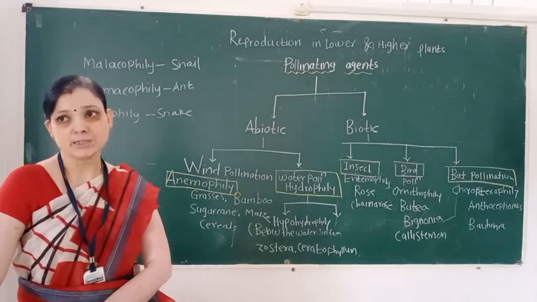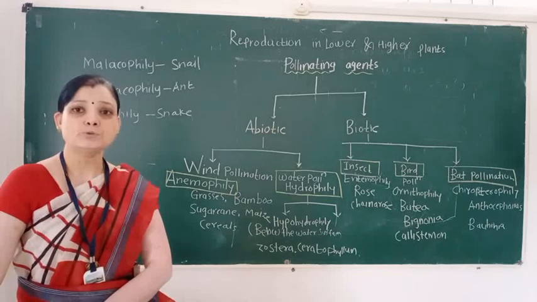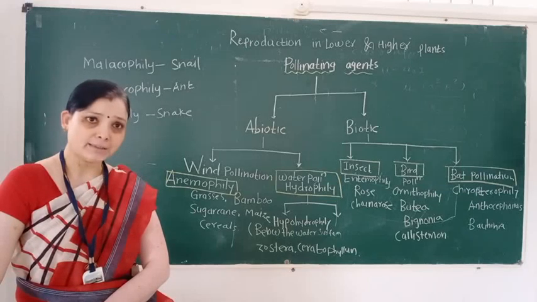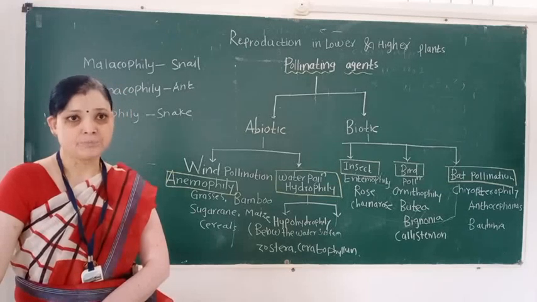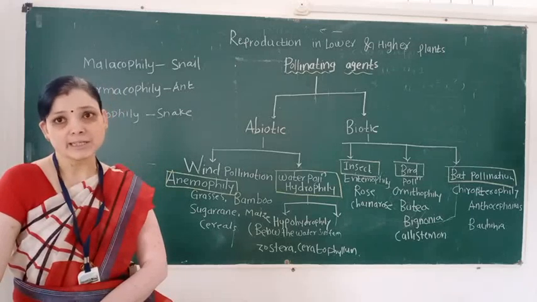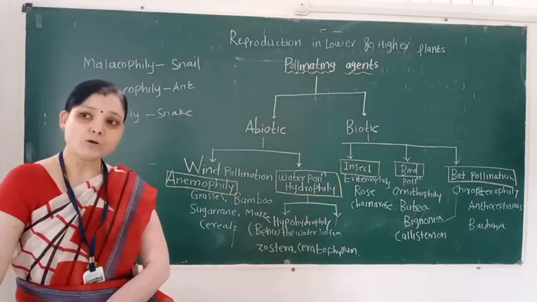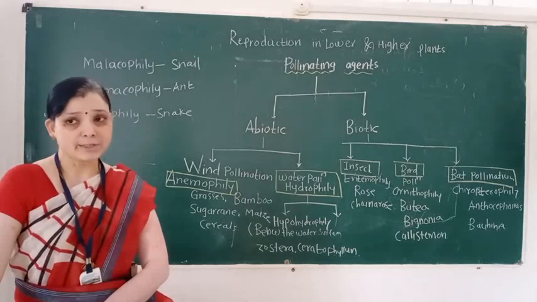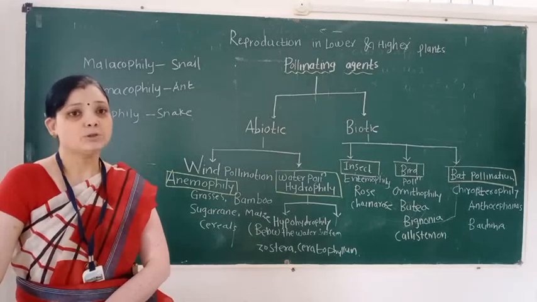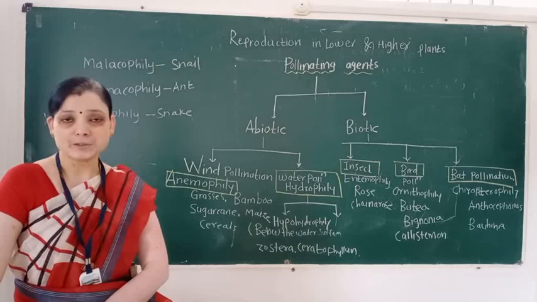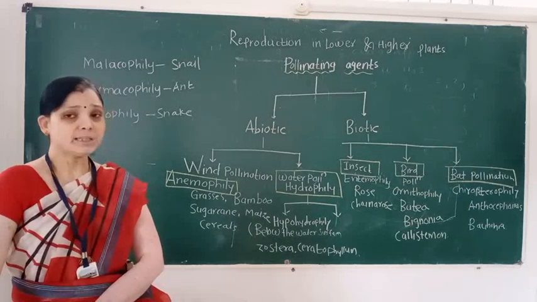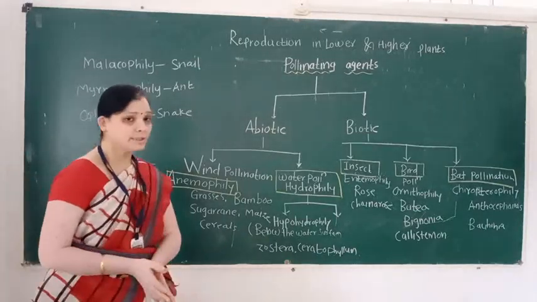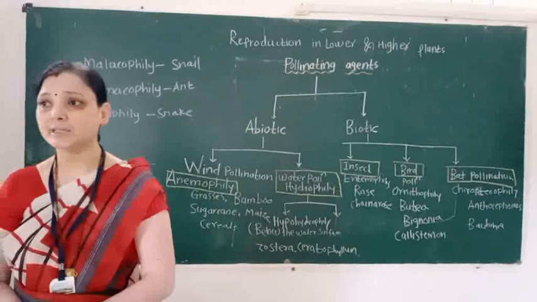But self-pollination takes place in the same plant body. So, pure line varieties are obtained in self-pollination. And self-pollination is a sure method. Why? Because pollinating agents are not required. For cross-pollination, the pollinating agents are required. So, in this lecture, we see the next term. It is called a pollinating agent.